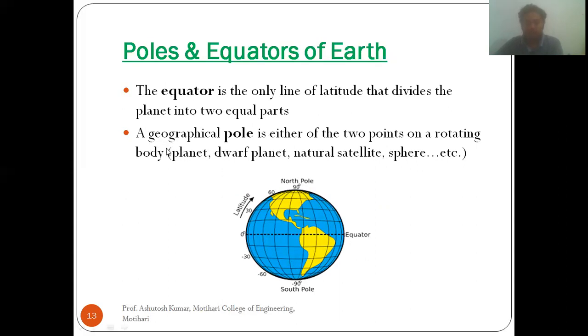Now, pole. A geographical pole, or pole, is either of the 2 points on a rotating body. So in any rotating body, there are 2 points. The upper point is the North Pole, and the lower point is the South Pole. So this is the difference between North and South Pole, and also the equator.